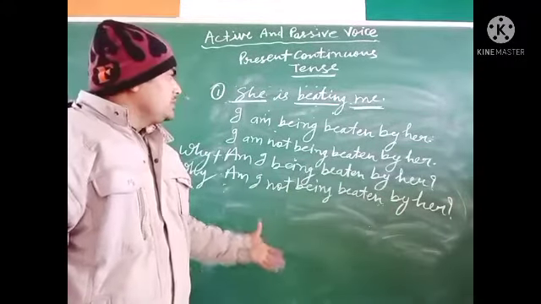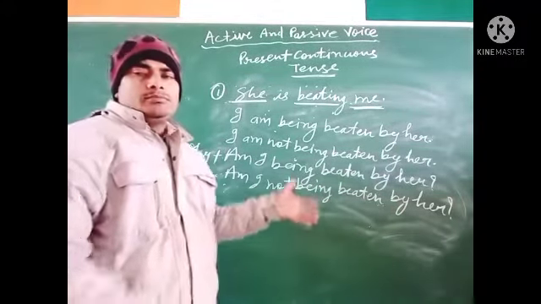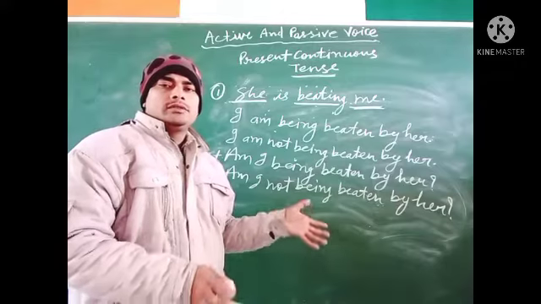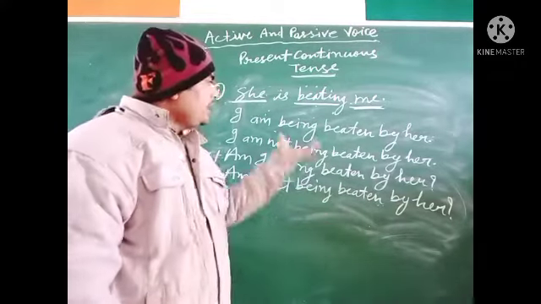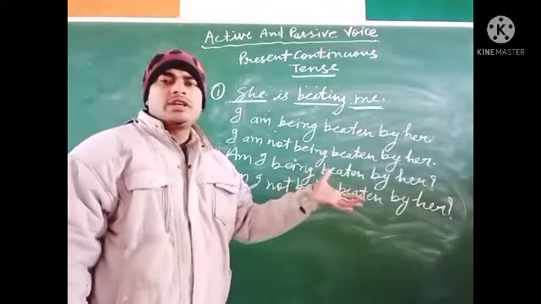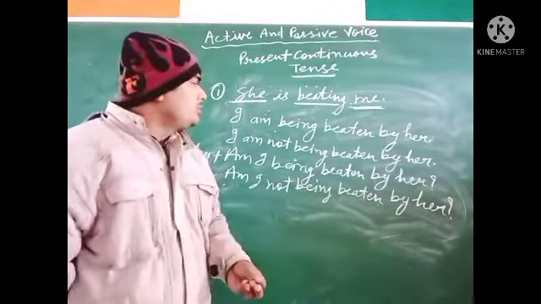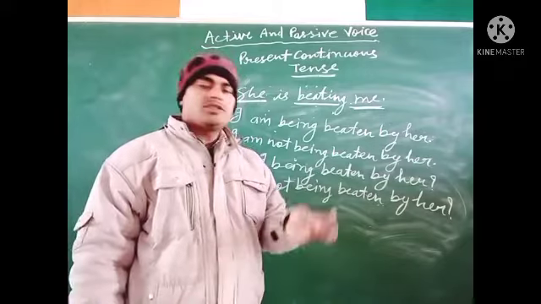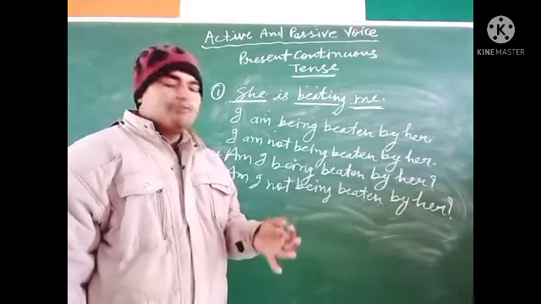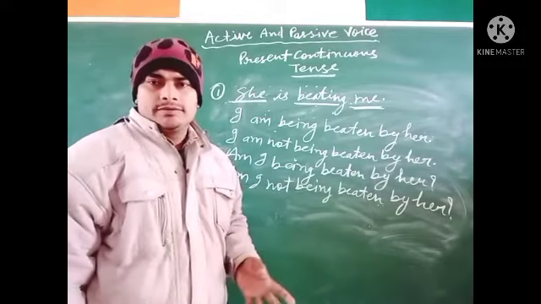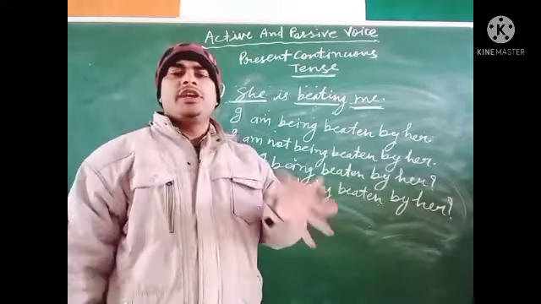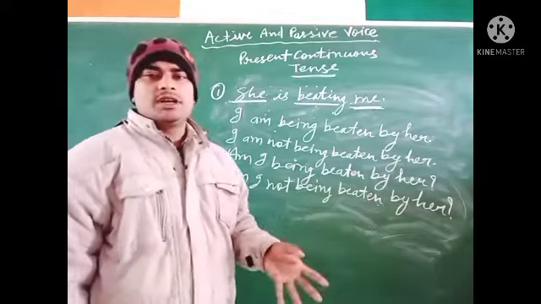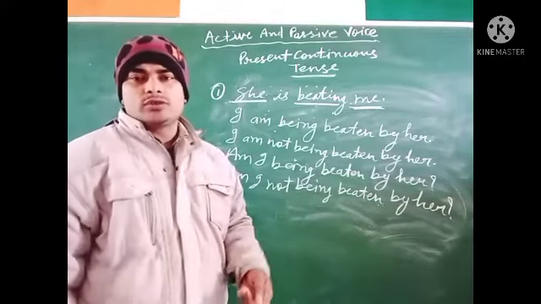Dear student, these are the sentences based on singular, plural, and with I. In this tense, to change into passive voice, we use the word "am" only for I, for singular we use "is", and for plural we use "are", plus "being", and the third form of the verb, and we change the subject into an object through "by".